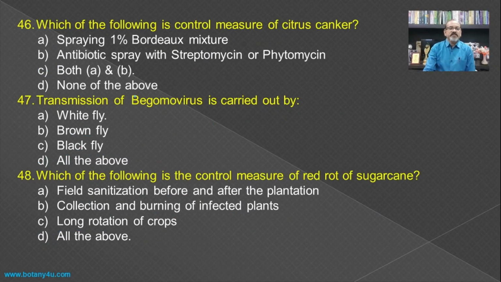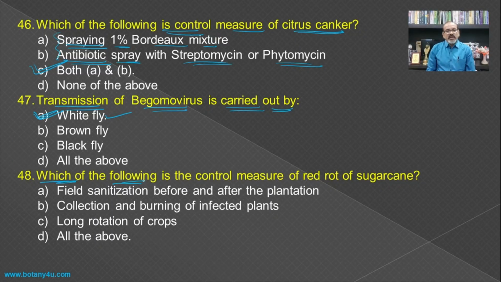Then which of the following is a control measure of the citrus canker? First one is spraying 1% Bordeaux mixture, then antibiotic spray with streptomycin or phytomycin. Both are control measures, and hence both A and B is the answer. Then transmission of begomovirus is carried out by... if you see the transmission of the begomovirus, usually it is carried out by the whitefly, and hence it is the answer.